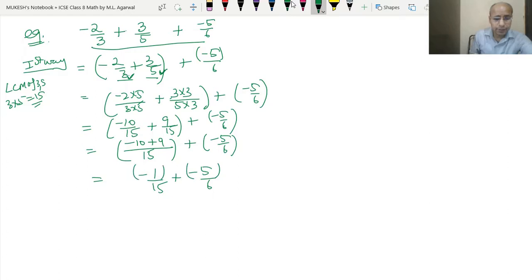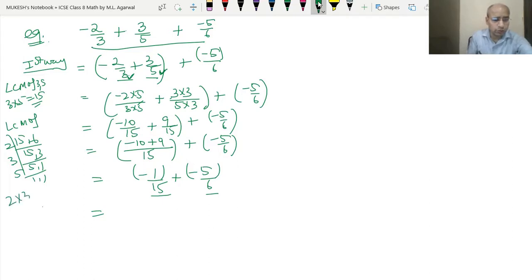Now we will take the LCM of 15 and 6. So we divide by 2 first: 15 and 3. Then divide by 3: 5 and 1. Then divide by 5: 1 and 1. So LCM is 2 into 3 into 5, so 3 into 5 is 15, 15 into 2 is 30. 30 is the LCM. Now which number should be multiplied with the 15? 3 into 5 is 15, so into 2, 15 into 2 is 30.